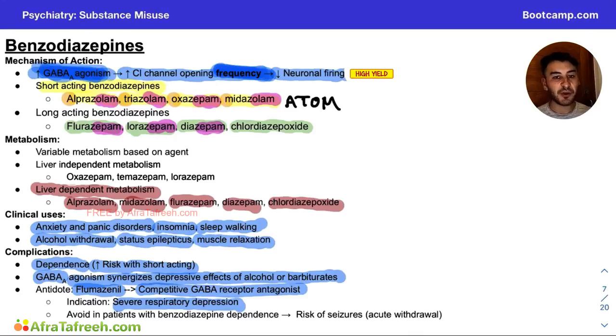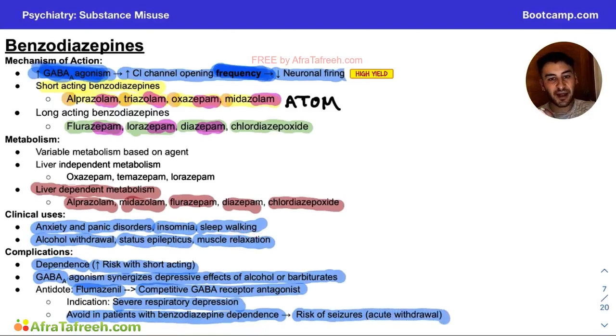Because remember, we're really worried about seizures in patients who have GABA A agonism who are in withdrawal from one of these three agents. So we really want to avoid using flumazenil in patients with excessive benzodiazepine dependence because we could precipitate a life-threatening seizure in an attempt to help them with their respiratory depression. So more likely it would be a better idea to go ahead and intubate this person or provide them with respiratory support instead of giving them flumazenil and precipitating a seizure. So I just wanted to mention that we have the risk of seizures with acute withdrawal when we give flumazenil, which is going to knock off the benzodiazepine off that GABA A receptor and lead to these withdrawal symptoms.